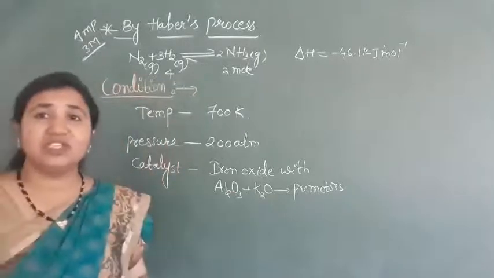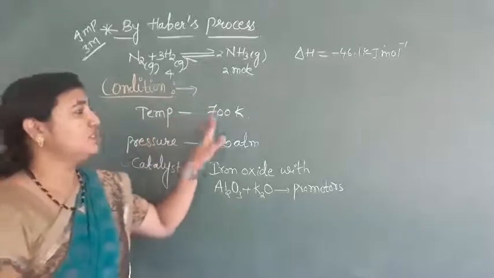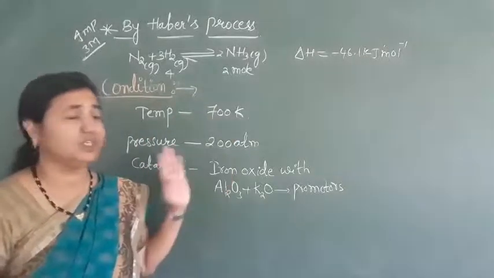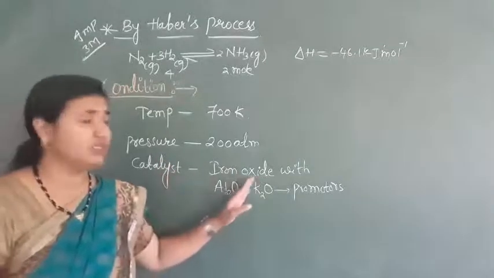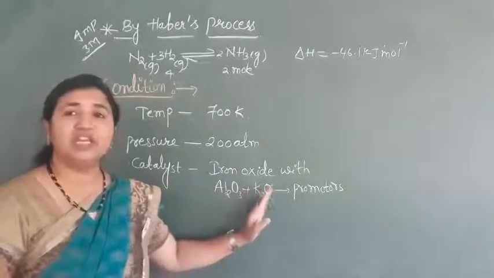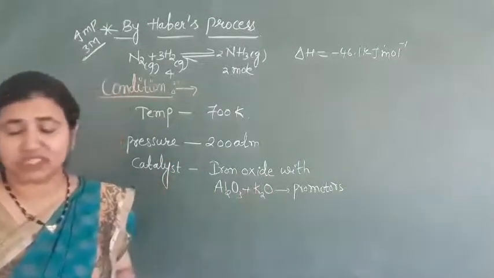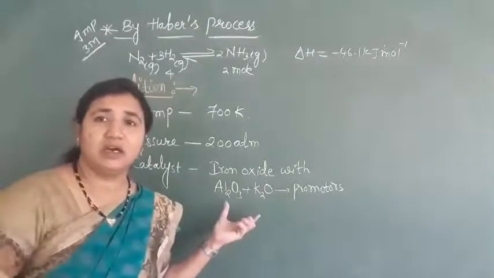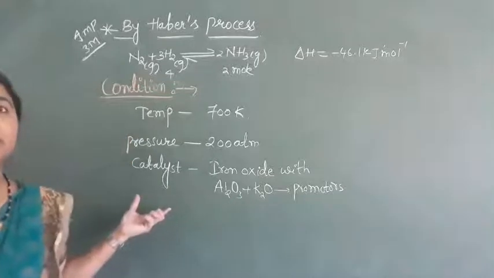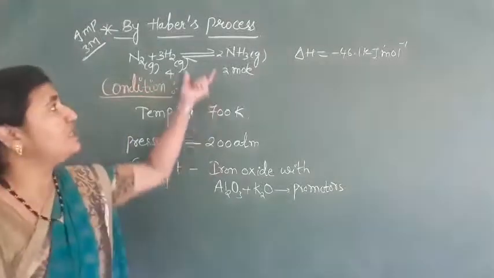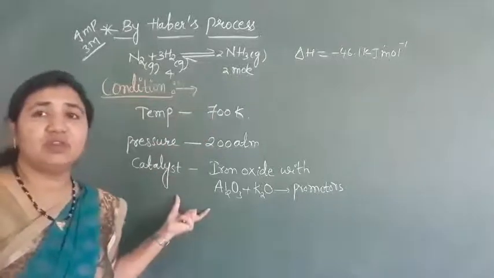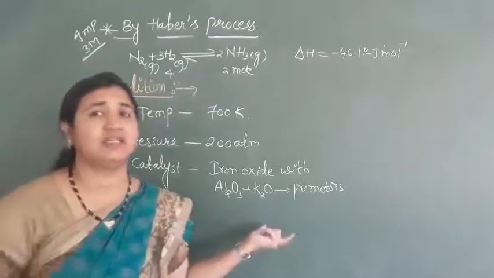And what are the conditions? The temperature should be 700 Kelvin and the pressure should be 200 atmospheric pressure. Catalyst iron oxide, and Al2O3 and K2O are what? Promoters. Okay, now we have to see the flow chart of this Haber's process. In the exam you have to write this reaction, write the conditions, and then draw the flow chart. You will get 3 marks for that.